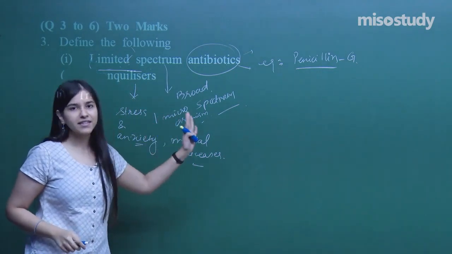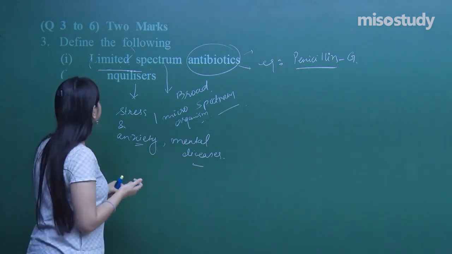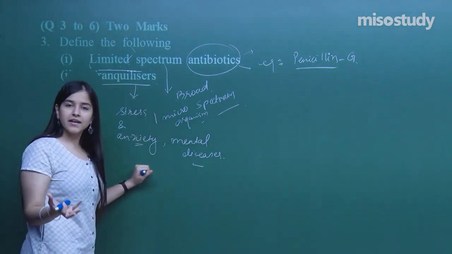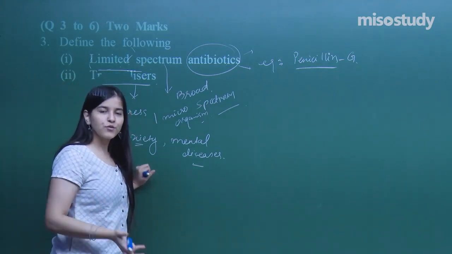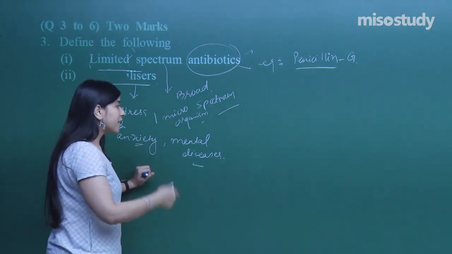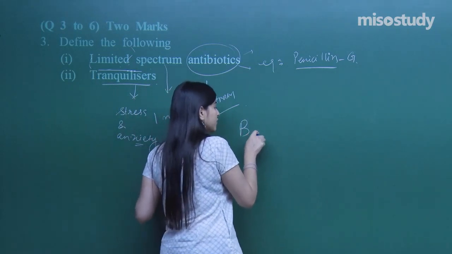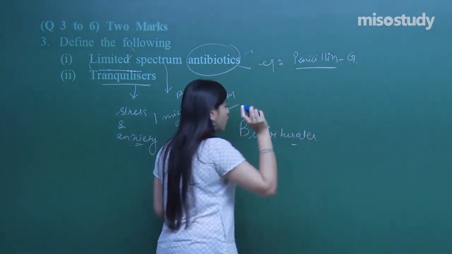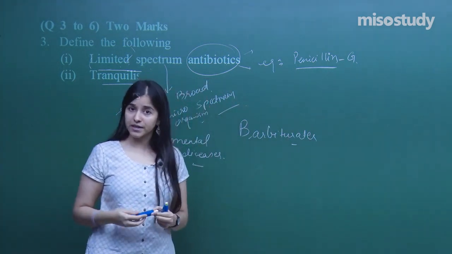So we have just revised the entire definition of tranquilizers here. And what kind of a tranquilizer can you name? Again, we can name phenelzine, we can name iproniazid. In fact, all the class of barbiturates that we might have discussed, yes, we have discussed many of them, right?